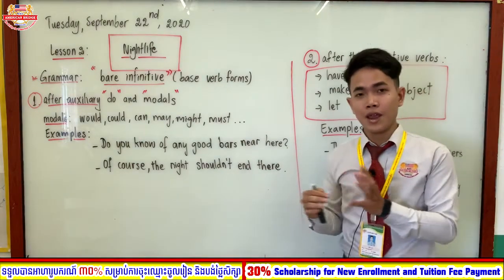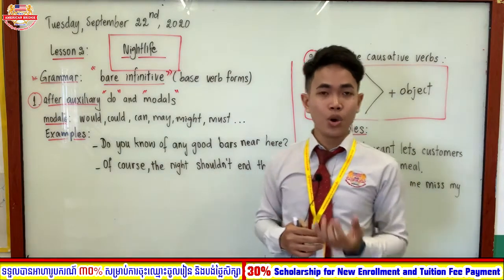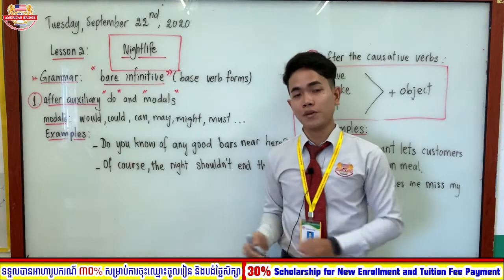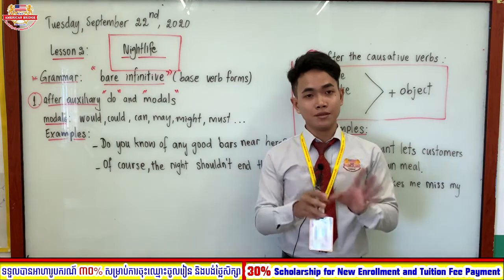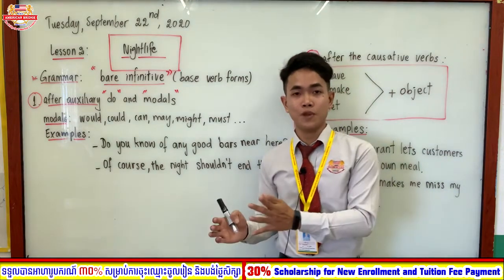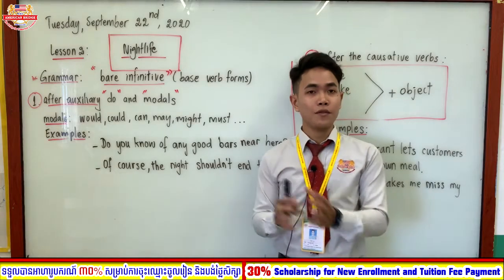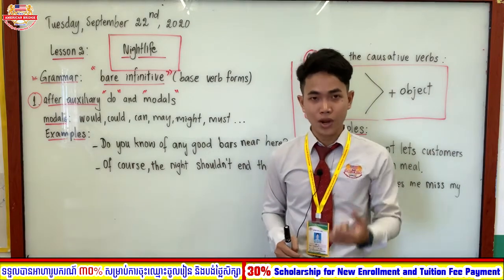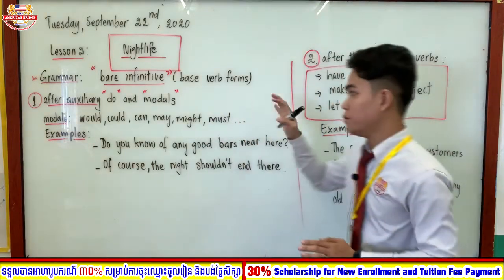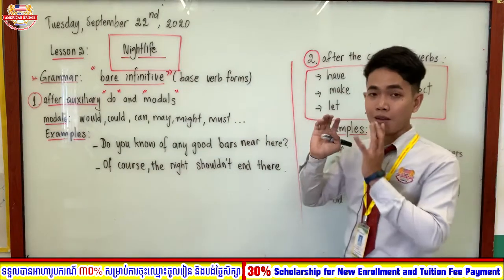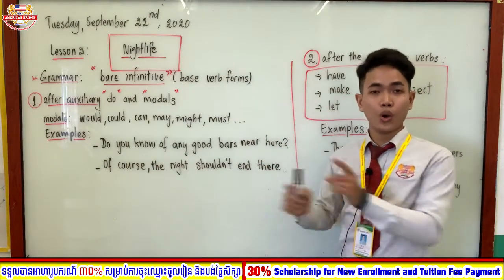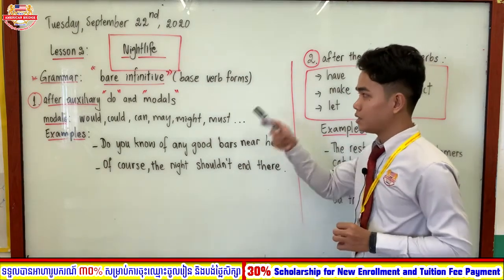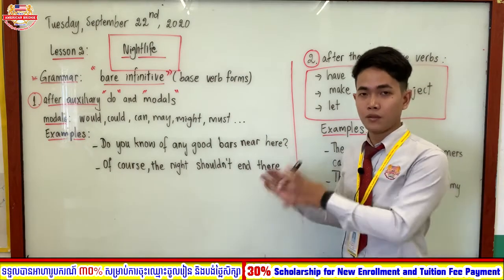It means the verb doesn't need to have to or ing in order to form it. Any verb formed with to plus verb we call a to infinitive, and verbs formed with ing we call a gerund. But the bare infinitive is the verb that doesn't need to or ing. It stays alone in a sentence, so we call it the base verb or base verb form.